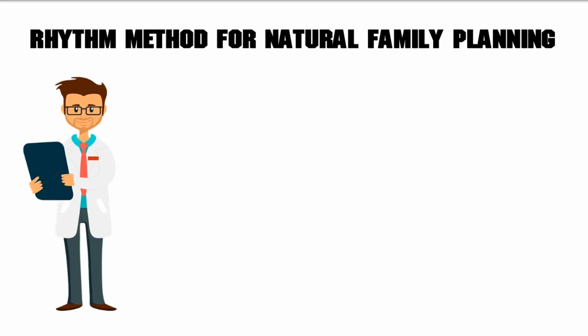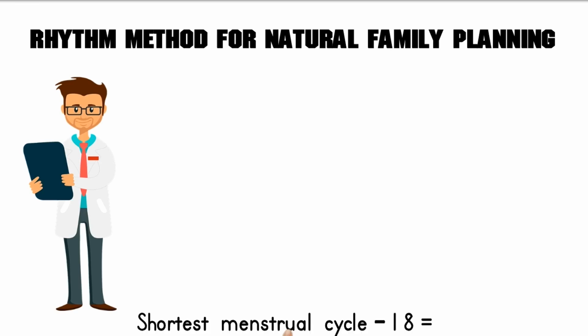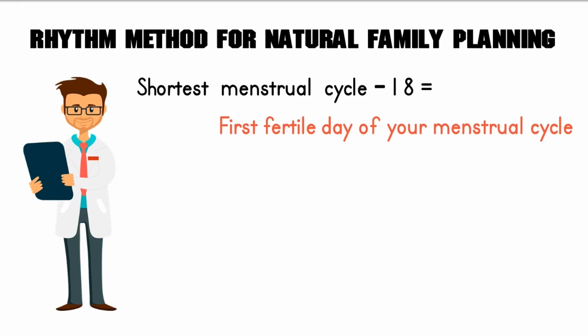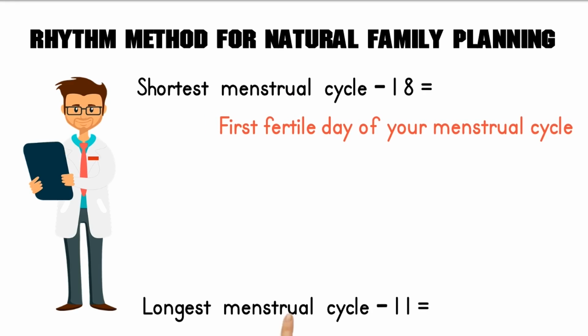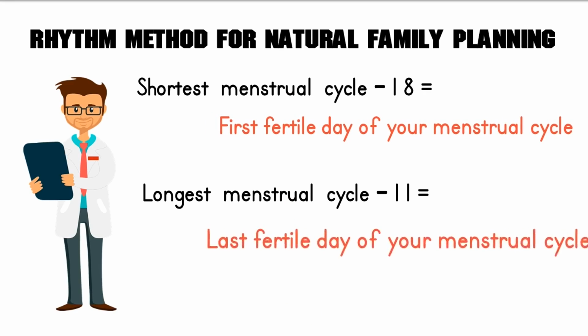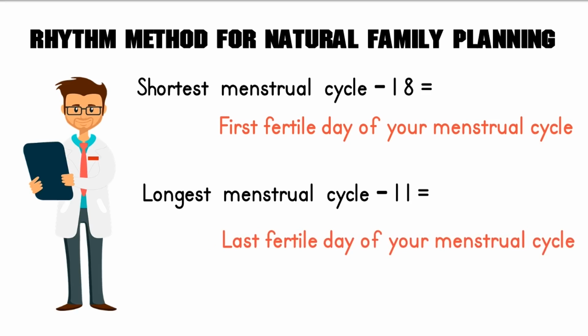To use the rhythm method, you have to keep track of your menstrual cycle for 6 to 12 months cycles. You have to note the day your period starts and when it ends. You will subtract 18 from the number of days in your shortest menstrual cycle. The result will represent the first fertile day of your menstrual cycle. Similarly, subtract 11 from the number of days in the longest. The result will be the last fertile day of your menstrual cycle.